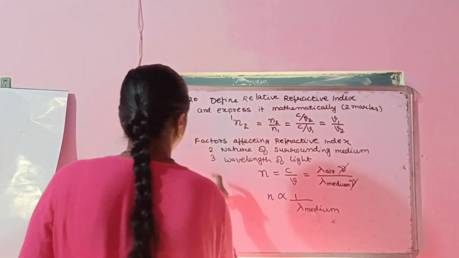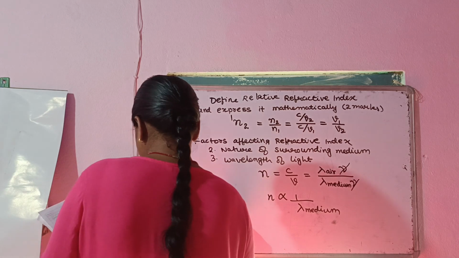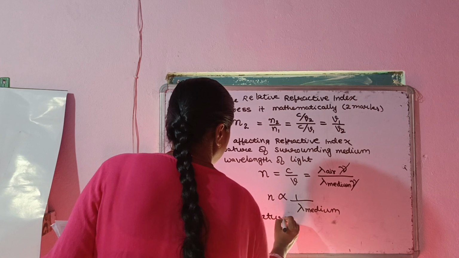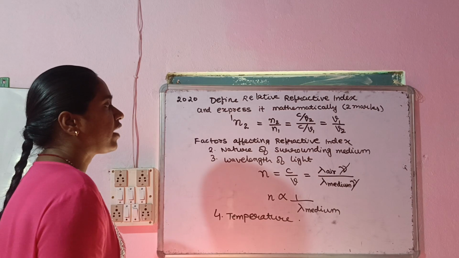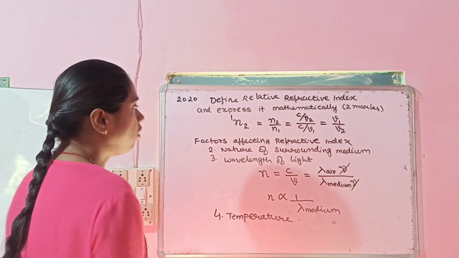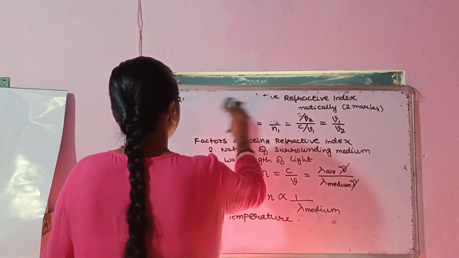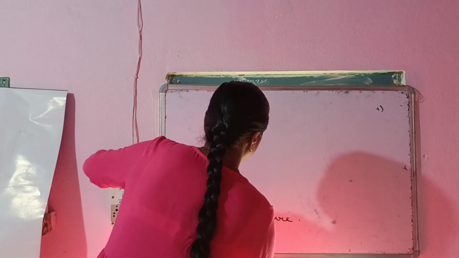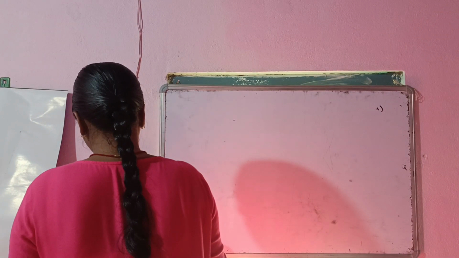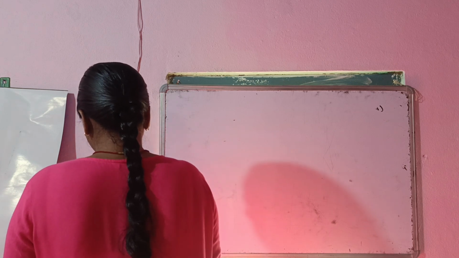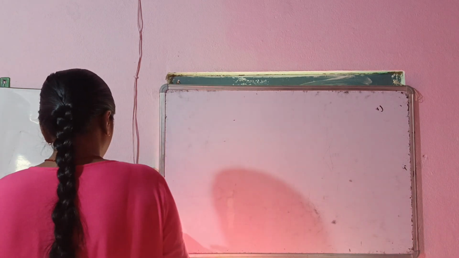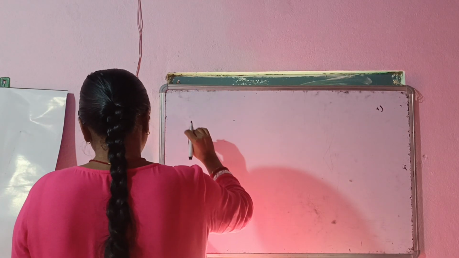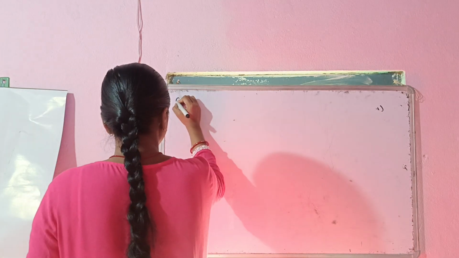And lastly, the fourth factor which affects the refractive index is temperature. So these are the four factors which affect the refractive index of light. So here we have finished the refractive index. Now we come to some of the topics that are related to refractive index. Let's do some questions.